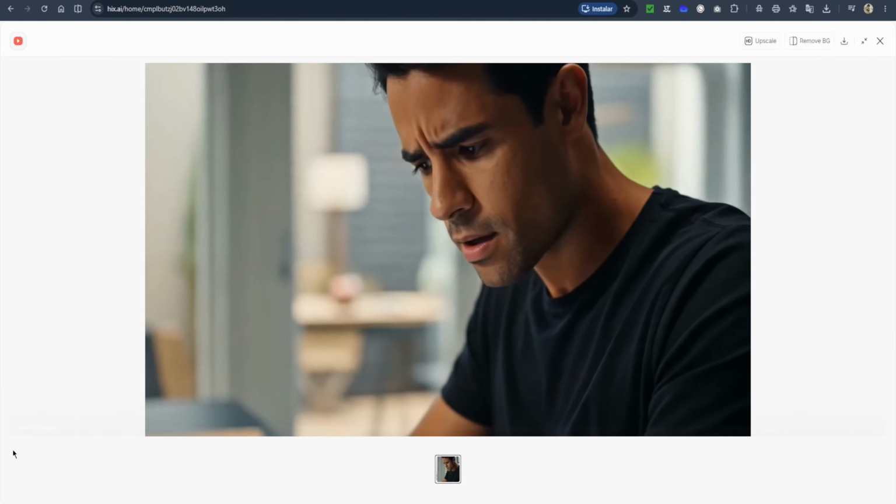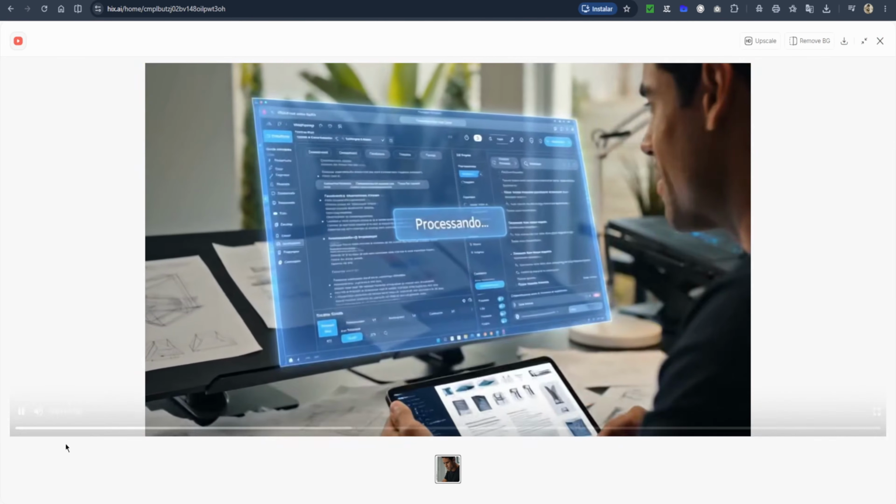Let's watch. Hey AI, organize these tasks and give me a summary.